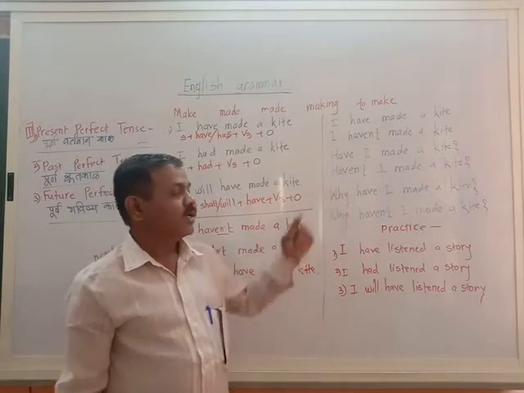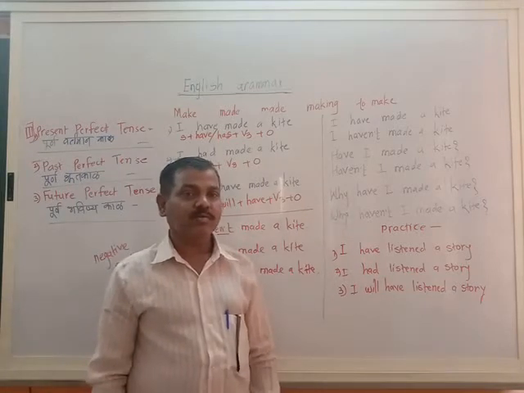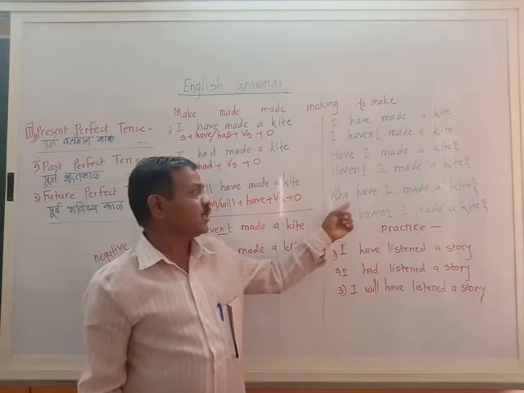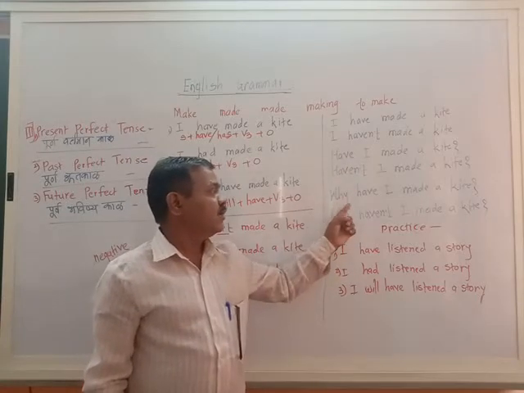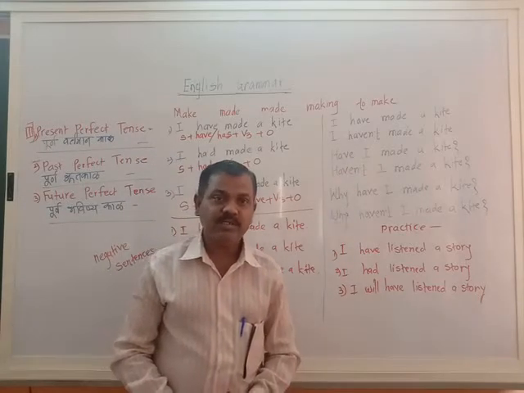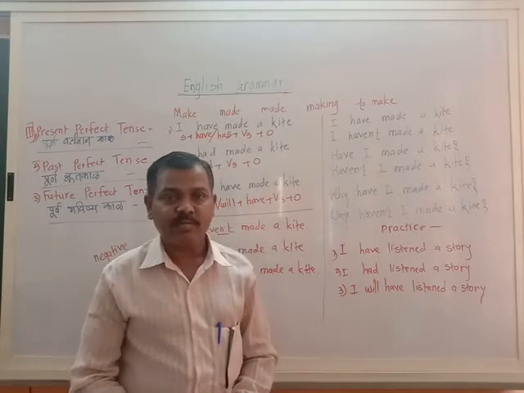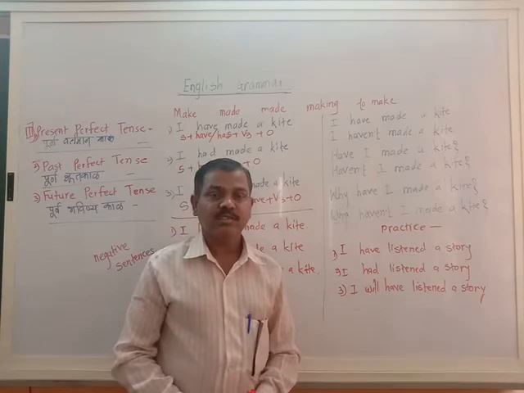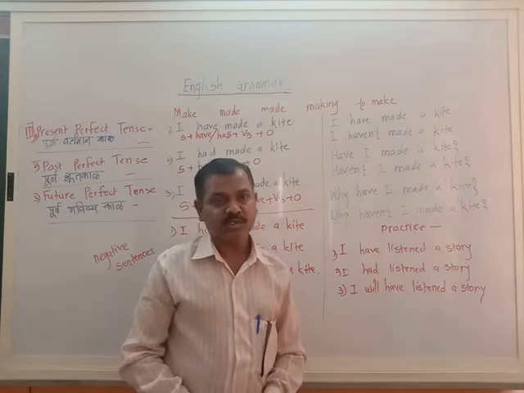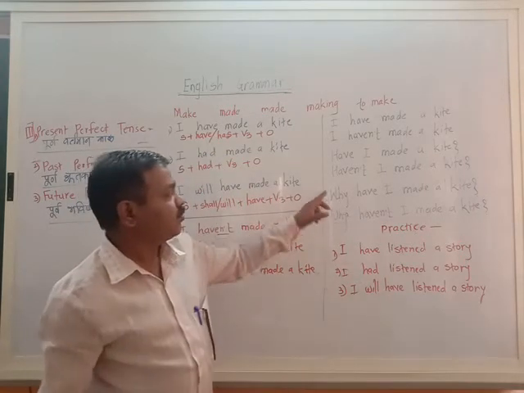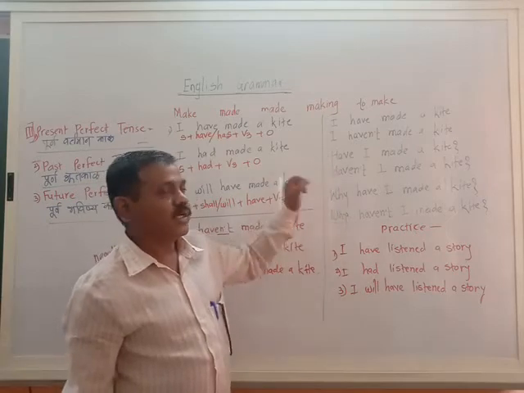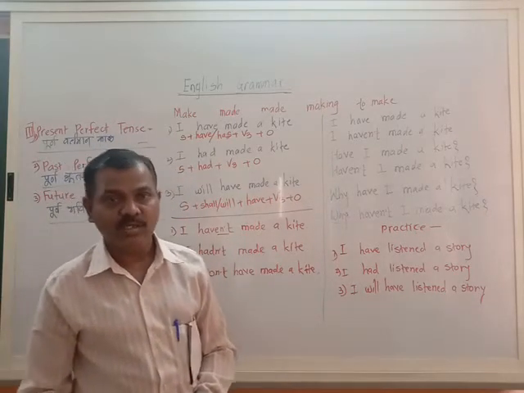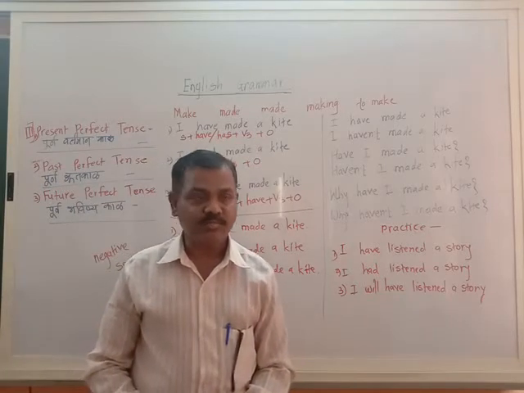Then the same positive and negative verbal questions are added with a WH word, and the WH questions are framed. Why have I made a kite? And why haven't I made a kite? These are the WH questions of the positive and negative verbal questions, and the positive and negative sentence with the structure subject plus verb plus object.